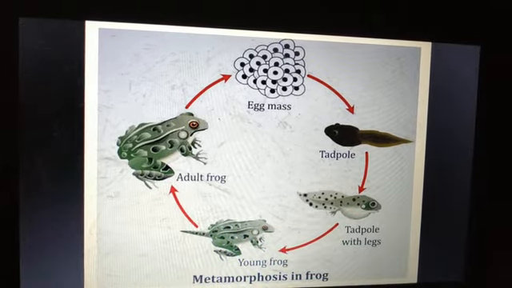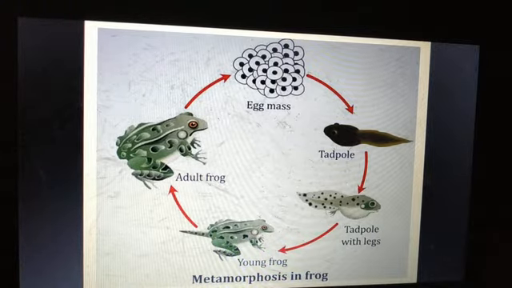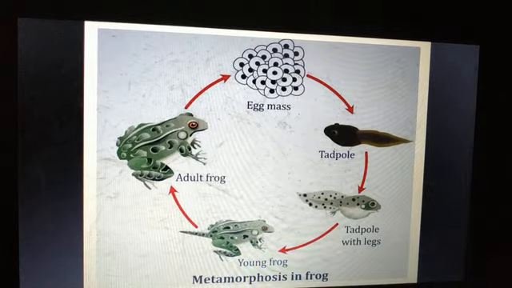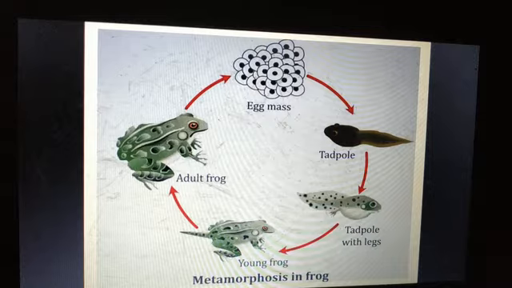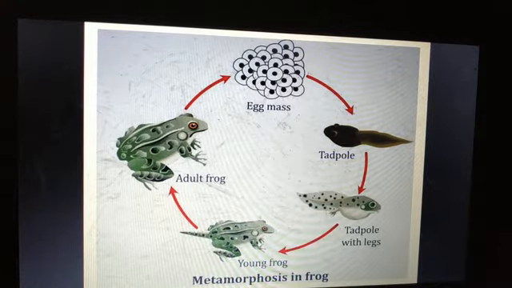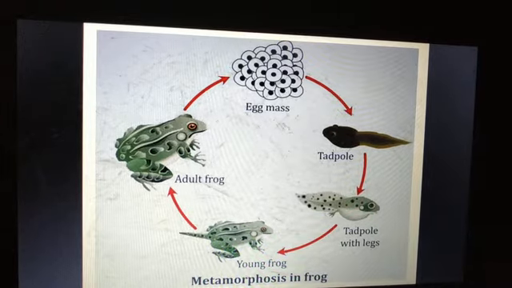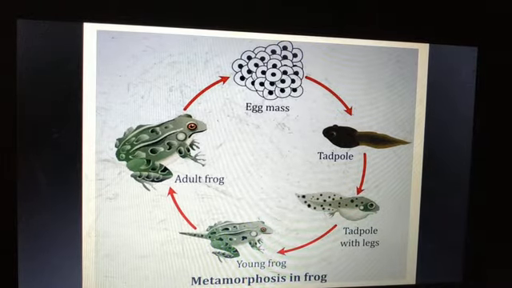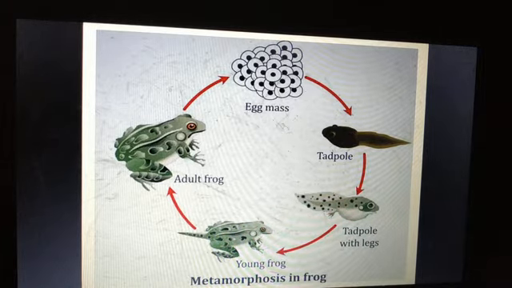Now another example is that of silkworm. Silkworms will lay eggs. The egg will develop to a larva or the caterpillar. Now from caterpillar they will develop to pupa, and from pupa they will develop to become adult. This caterpillar or the pupa stage of silkworm looks very different from the adult moth.